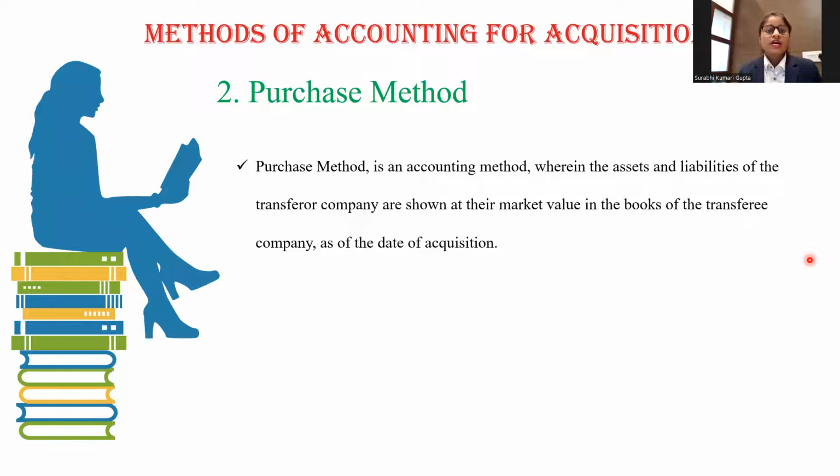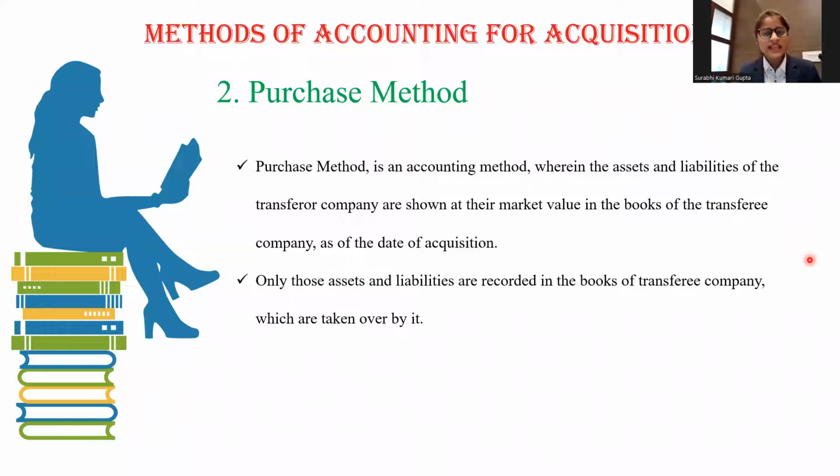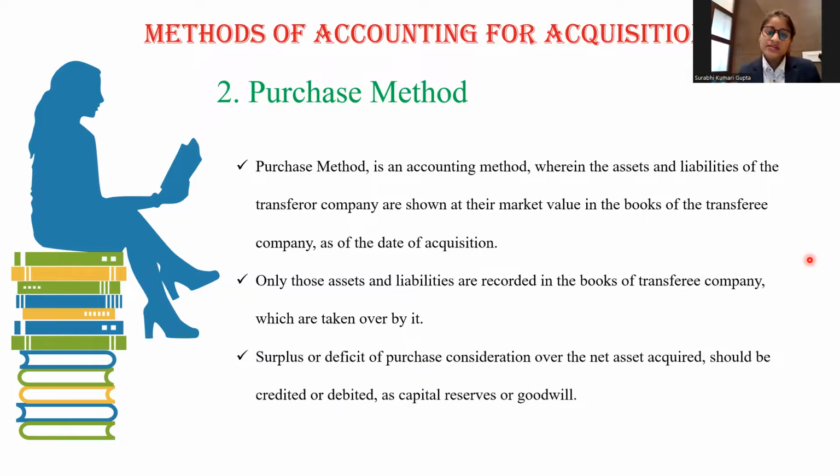Purchase method. It is a method for acquisition. The purchase method is an accounting method where the assets and liabilities of the transferor company are shown at their market value in the books of the transferee company as of the date of acquisition. Only those assets and liabilities are recorded in the books of the transferee company which are taken over by it. Surplus or deficit of purchase consideration over the net assets acquired should be either credited or debited as capital reserves or goodwill.